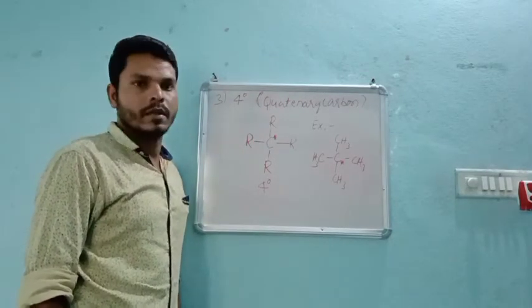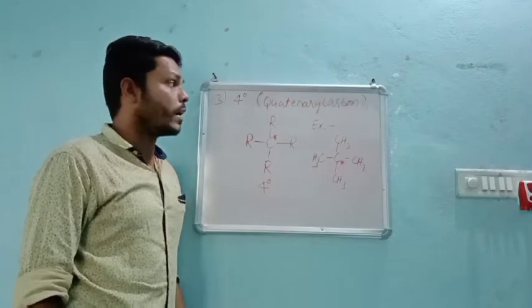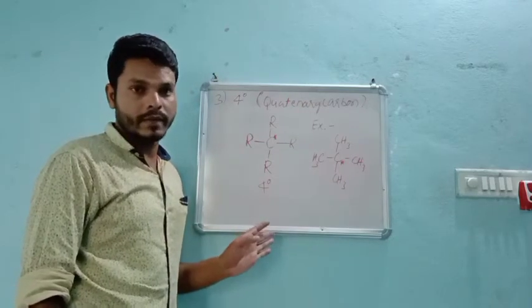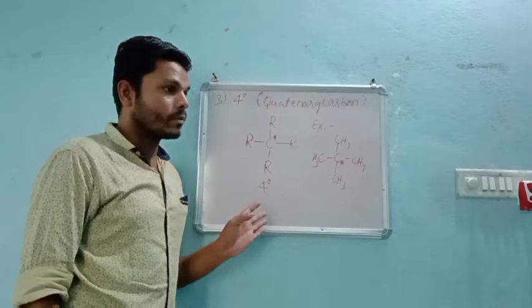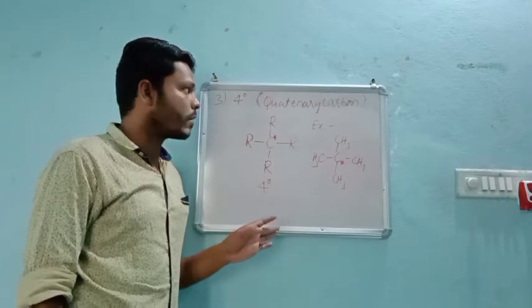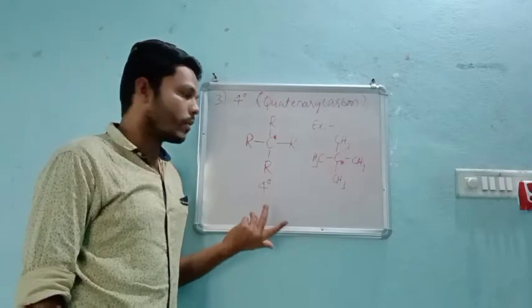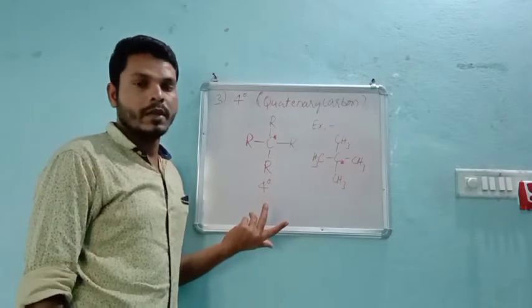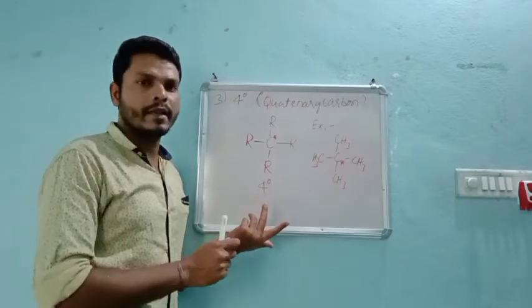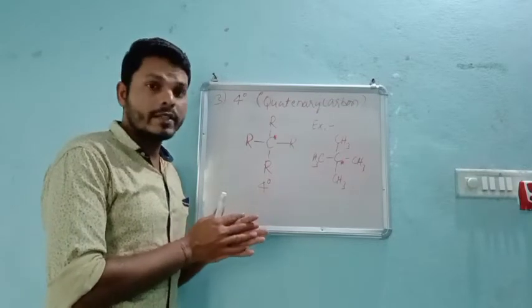So, guys, this is all about today's class. It is very easy, and some of you may think why sir took this topic for the online session. But this part is actually very easy.